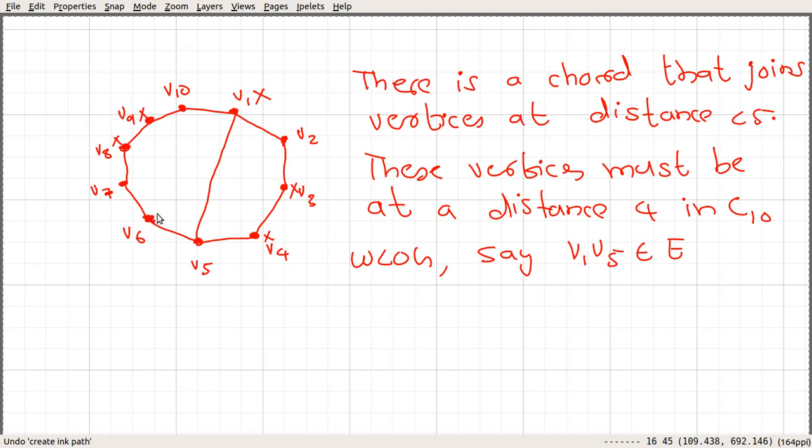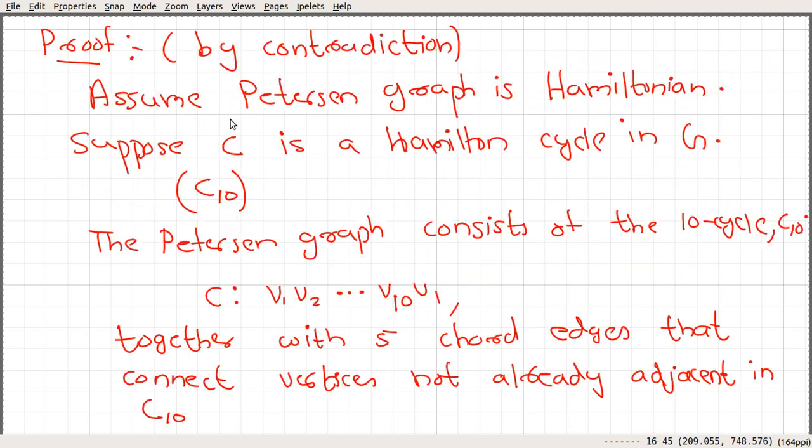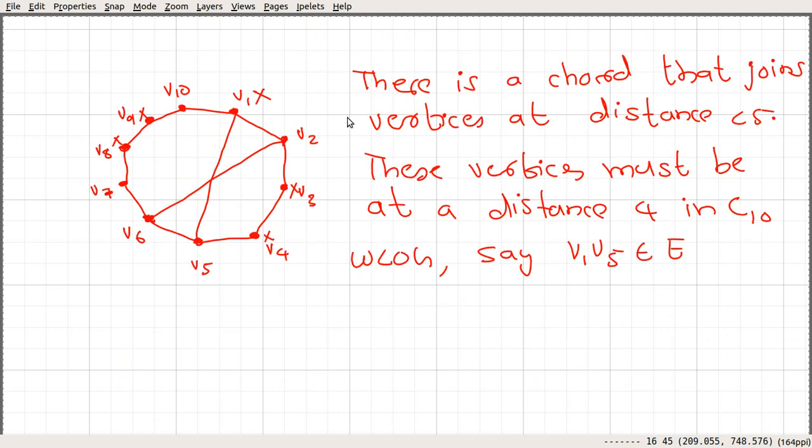Let's see the other case. Here the only other possibility is that we can add this edge, right? If we add this edge, again we can see that we have this 4 cycle. So it is not possible to get rid of this 4 cycle. And that says we cannot build a Petersen graph out of our cycle. That's a contradiction. So we get a contradiction, and that says our assumption was wrong. We assumed the Petersen graph is Hamiltonian, and that says the Petersen graph is non-Hamiltonian.